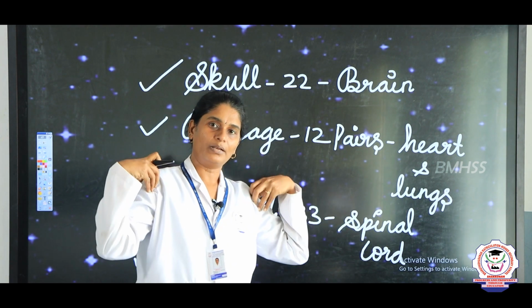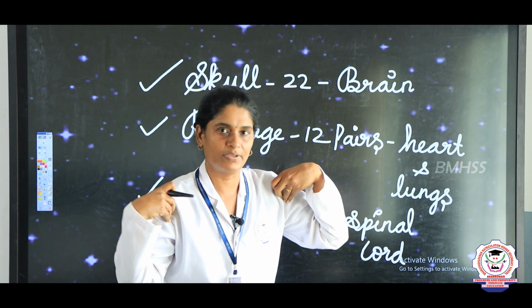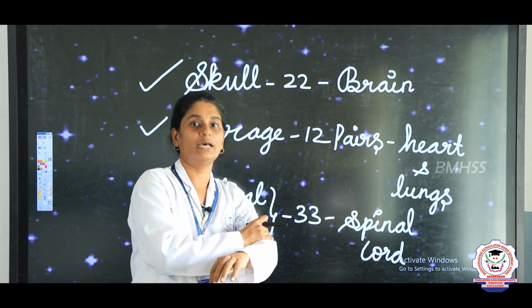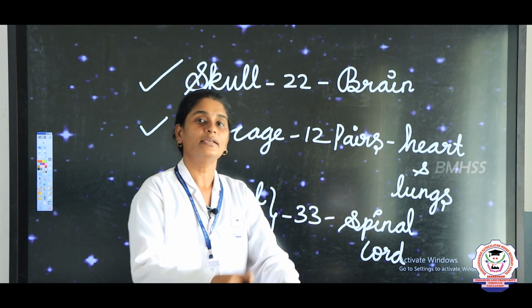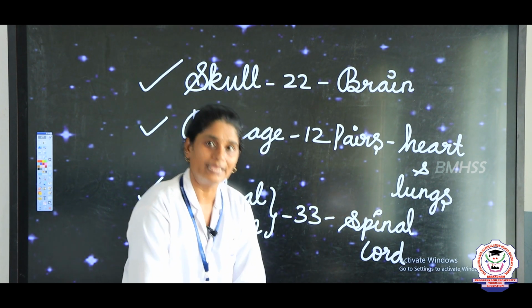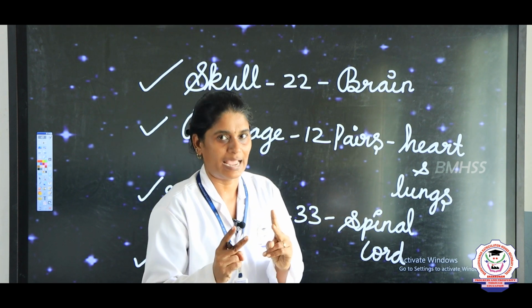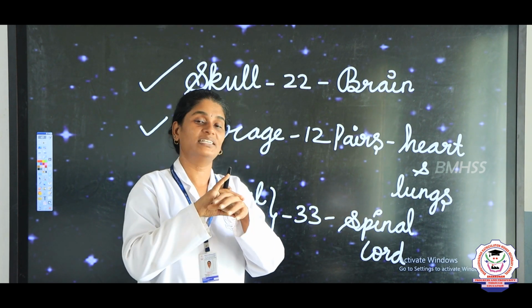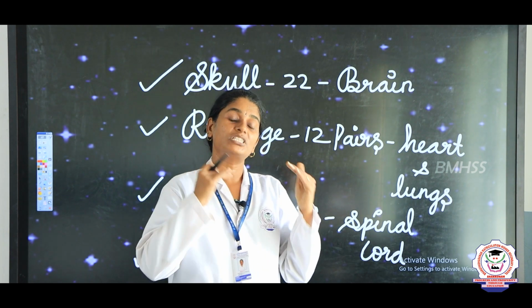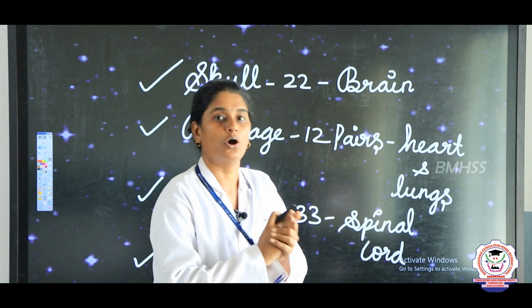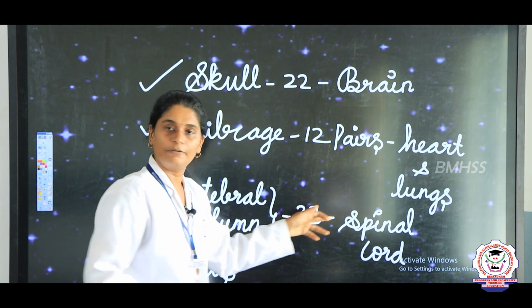Our upper limbs are very long, the upper arm is longer, and even the upper leg is longer, right. In the lower arm and the lower leg there are two bones, and there are so many bones present in the wrist, fingers and in the feet, right. Yes, and which is the longest bone in our body? The longest bone is the femur, right.